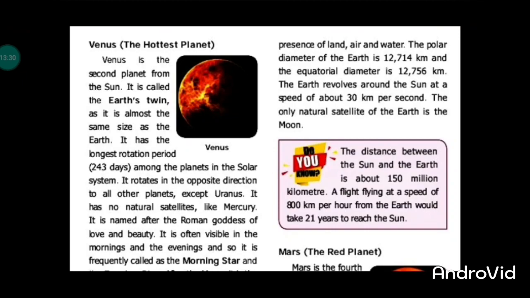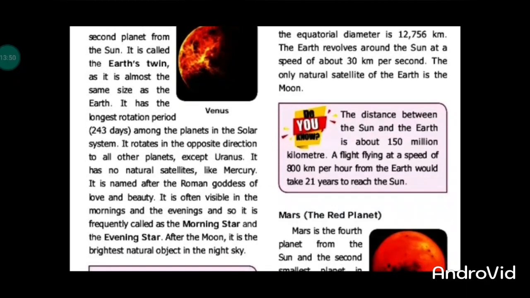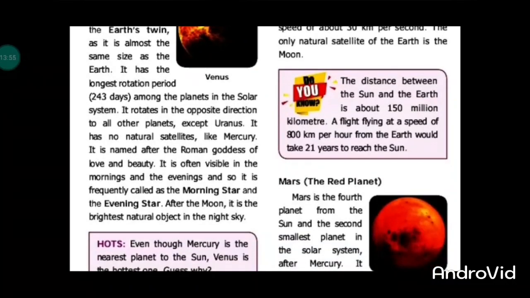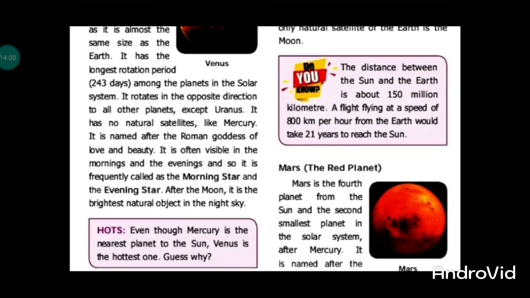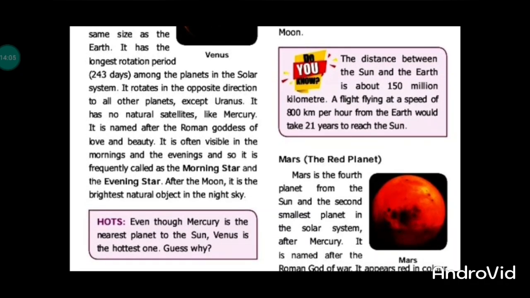With the presence of land, air and water, the polar diameter of Earth is 12,714 kilometers. The equatorial diameter is 12,756 kilometers. It revolves around the Sun at a speed of about 30 kilometers per second. The only natural satellite of the Earth is the Moon. We must know the distance between the Sun and the Earth is about 150 million kilometers.